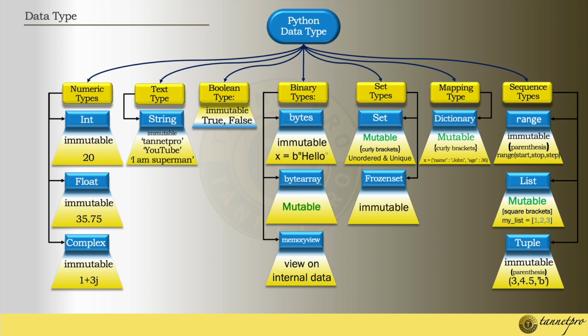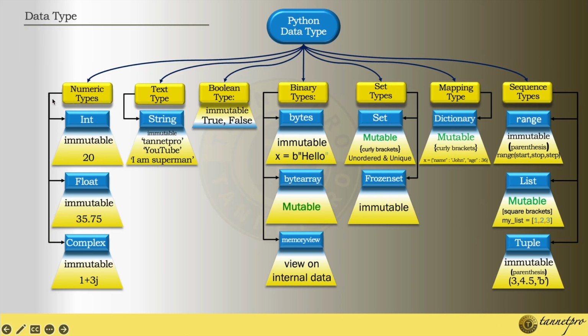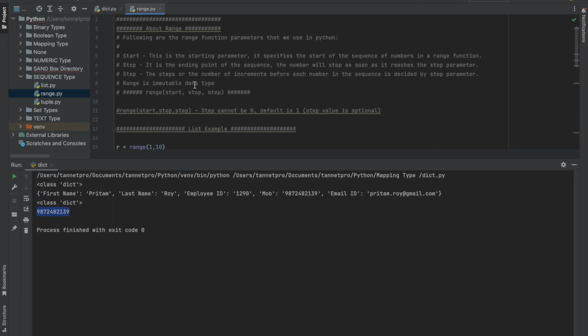Let's understand with programming in Python. Let me open it. Yeah, so let's understand with the range. About the range, the following are the range function parameters used in Python: start, stop, and step.